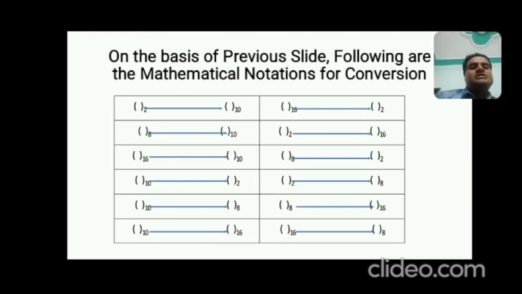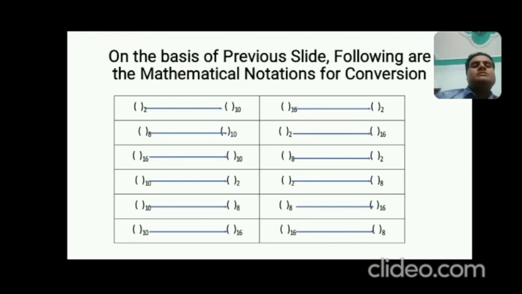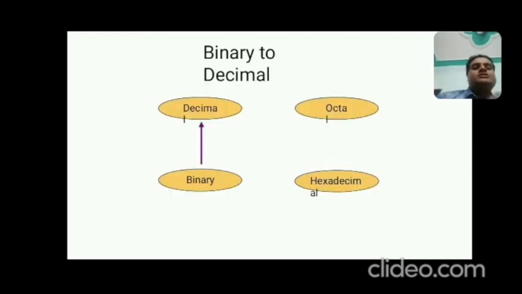So guys, these are the possibilities of different conversions of number systems. So let us discuss one by one. First of all, we have to start from binary to decimal. As I had the first representation, binary to decimal. Yeah, you can see from this diagram, binary to decimal. That means base 2 to base 10. How?